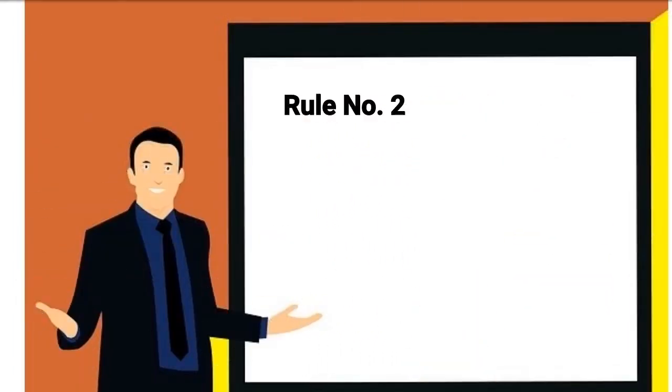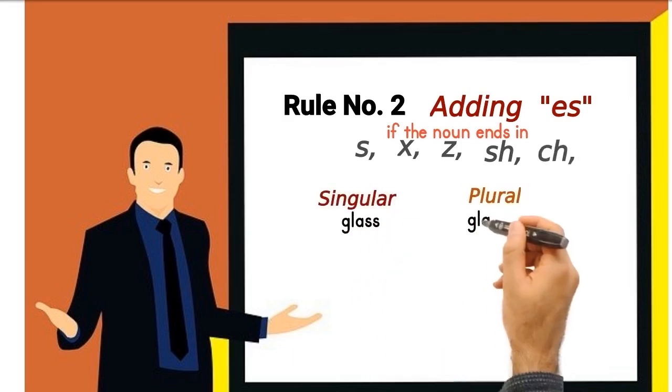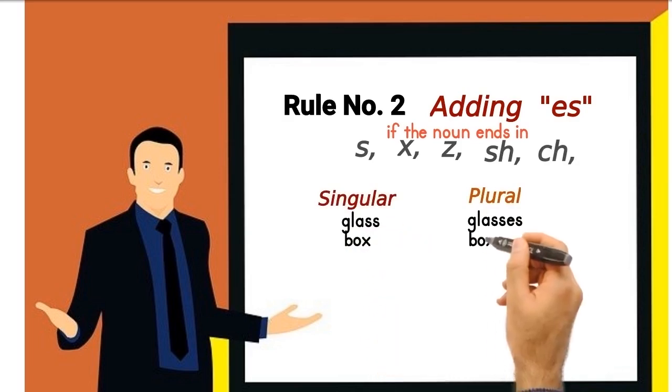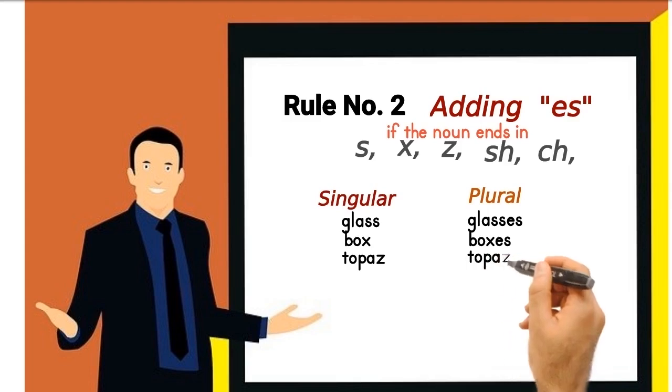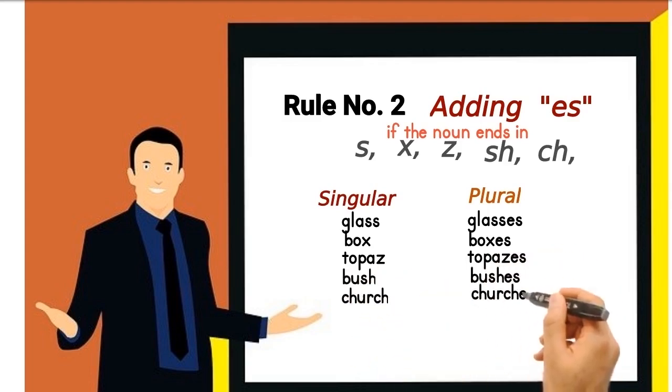Rule number 2 is by adding es if the noun ends in s, x, z, sh, or ch. For example, glass, glasses, box, boxes, topaz, topazes, bush, bushes, church, churches.